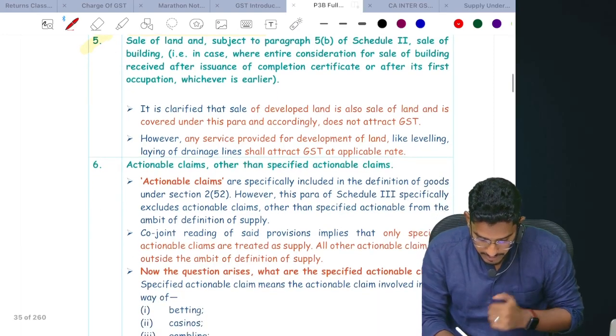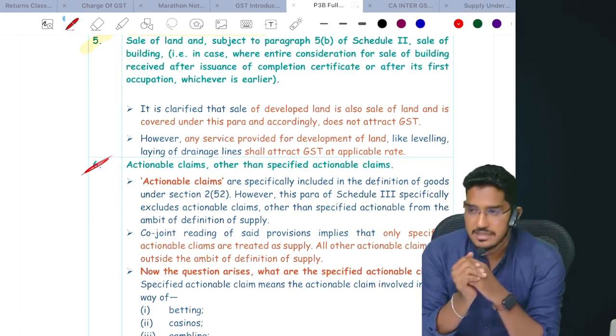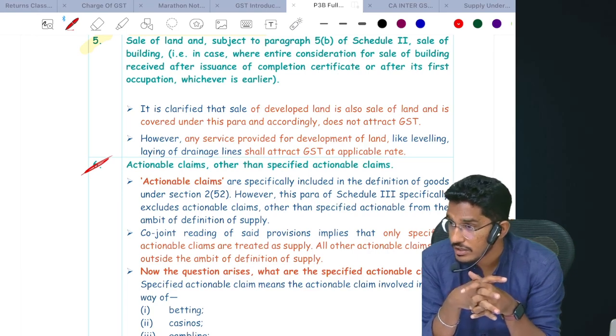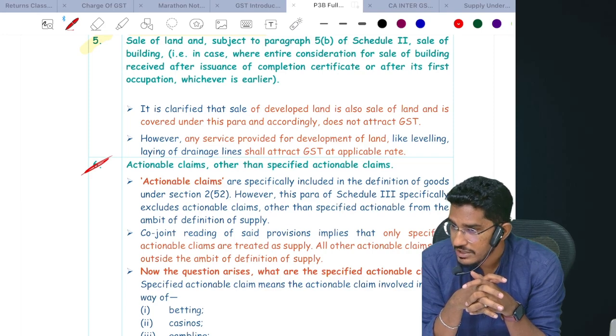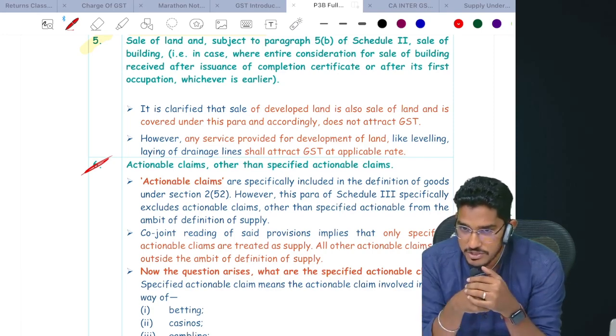So this is what regarding the 5th point. Then actionable claims. The 6th paragraph talks about actionable claims. As I have told, will actionable claims be included in goods or not? Will actionable claims be included in the goods definition? Say yes or no. We have understood the goods definition, right? Come on, everybody, repeat the goods definition.